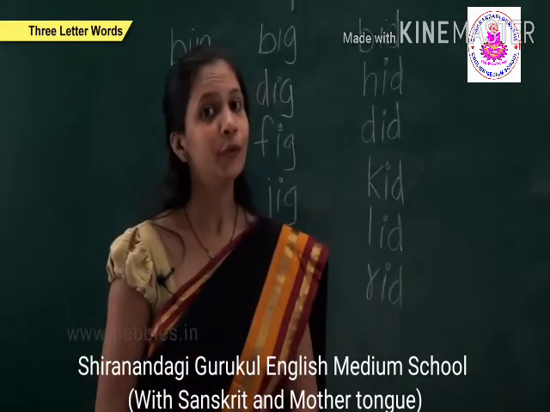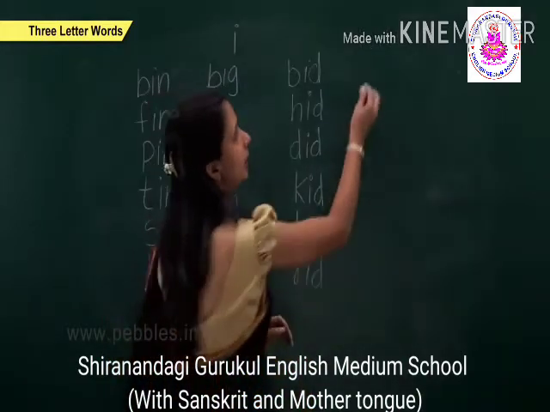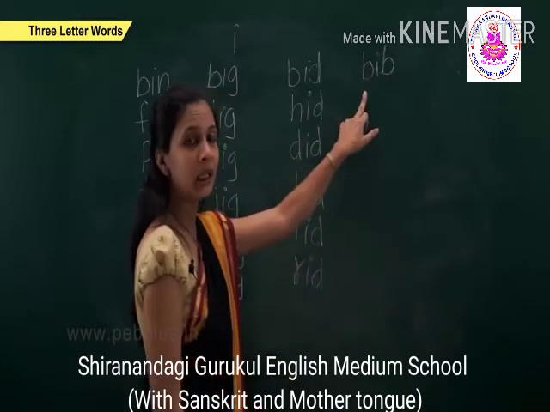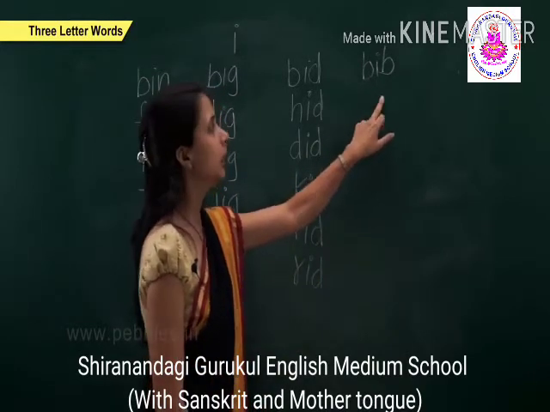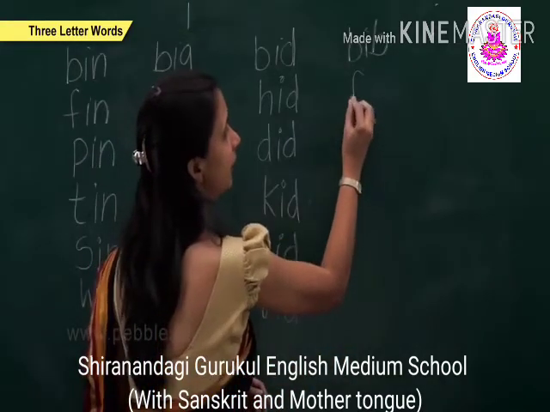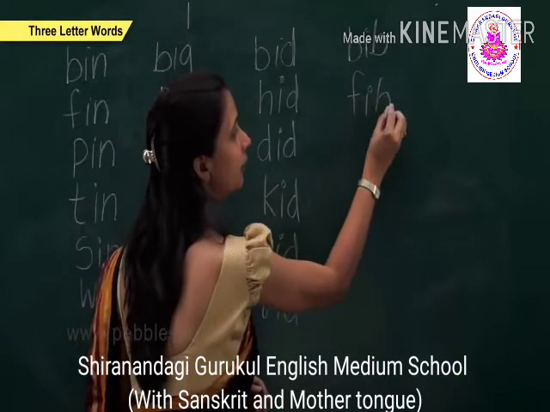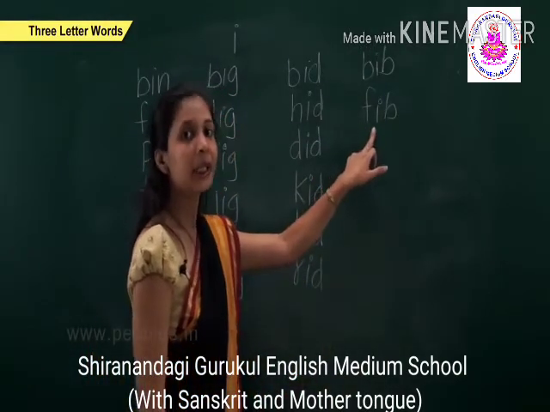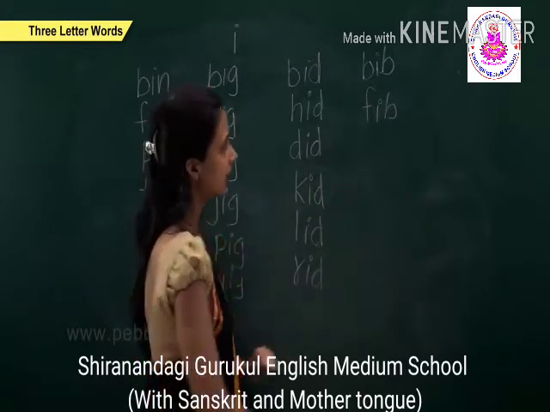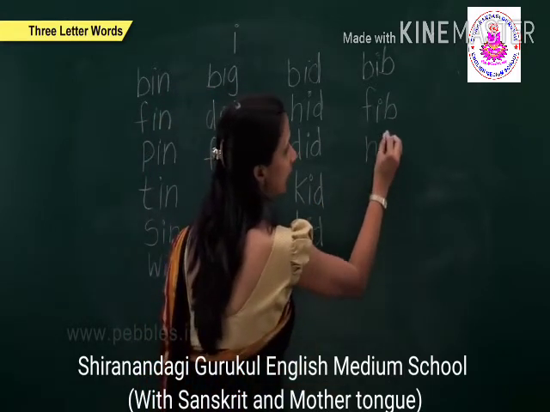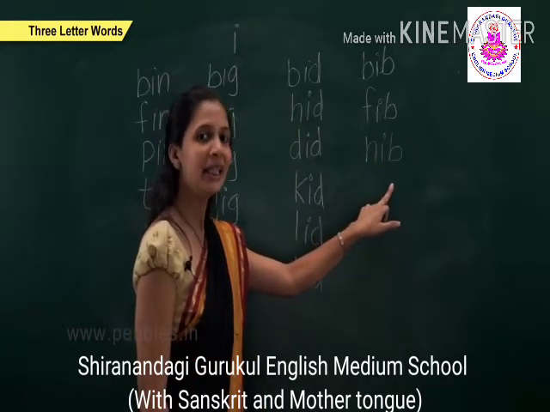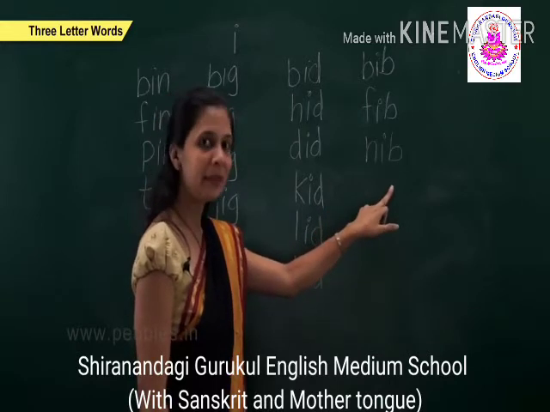Now we will take few more words. Okay. B-I-B bib. The next is F-I-B fib. The next is N-I-B nib.